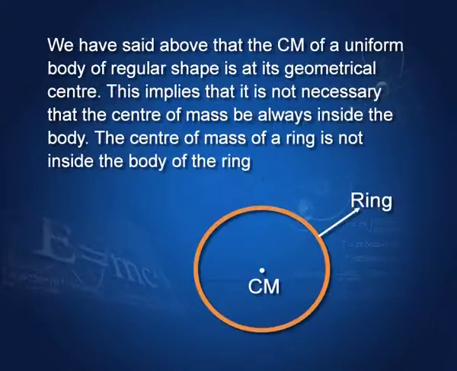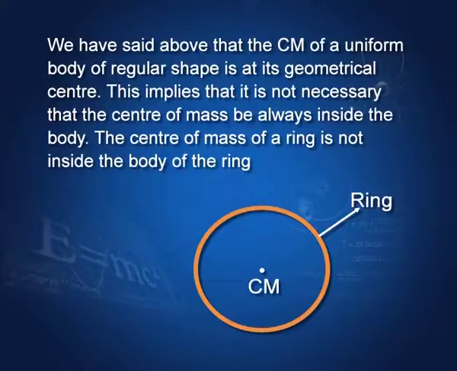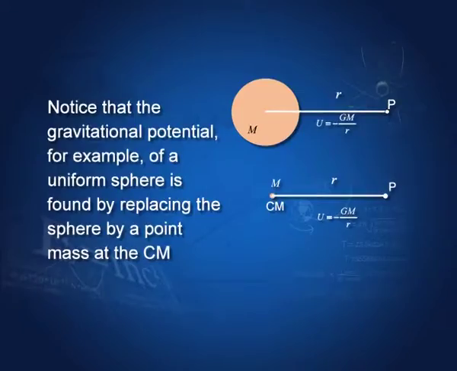We have said that the center of mass of a uniform body of regular shape is at its geometrical center. This implies that it is not necessary that the center of mass be always inside the body. For example, in the case of a ring, the center of mass is at the center of the ring, which is outside the body of the ring. Notice that the gravitational potential, for example, of a uniform sphere is found by replacing the sphere by a point mass at its center. I think this you have done.